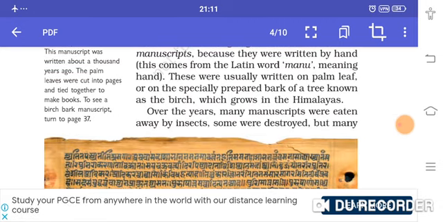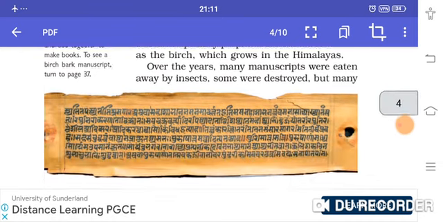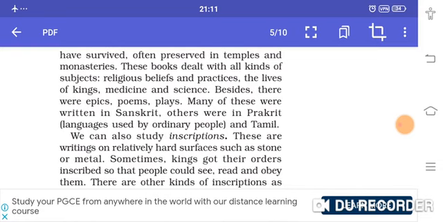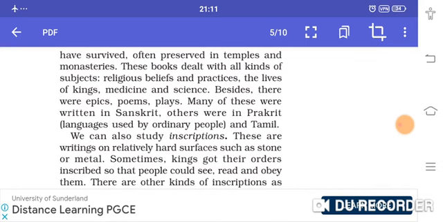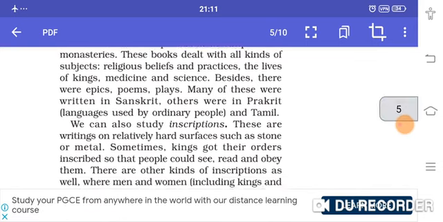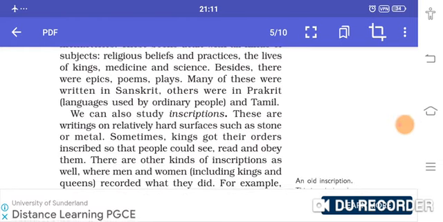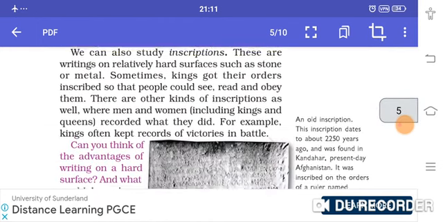Over the years, many manuscripts were eaten away by insects, some were destroyed, but many have survived, often preserved in the temples and the monasteries. These books dealt with all kinds of subjects: religious beliefs and practices, the lives of the kings, medicine and the sciences. Besides, there were the epic poems and plays. Many of these were written in Sanskrit, others in Prakrit, the language used by ordinary people, and Tamil.